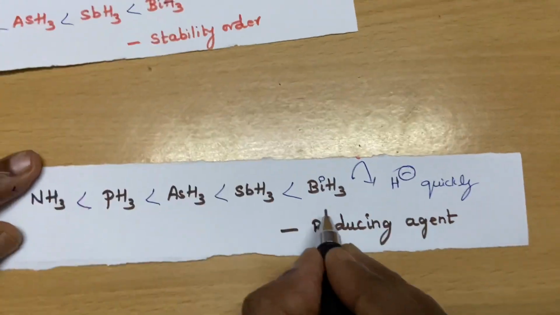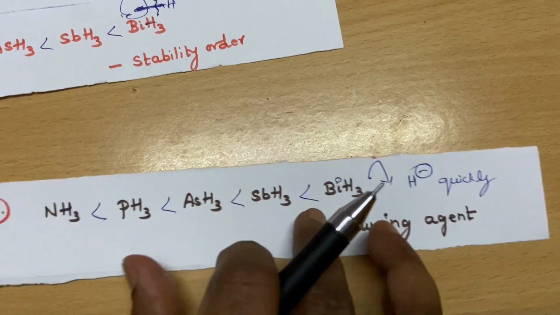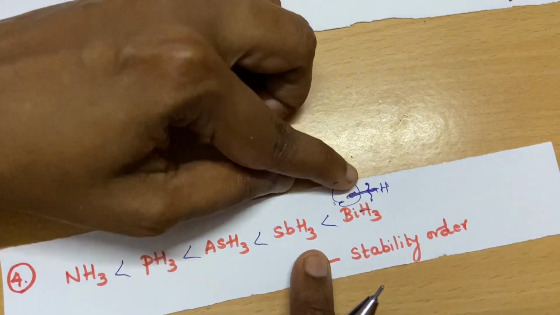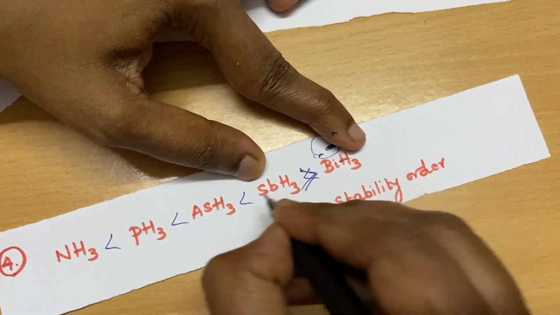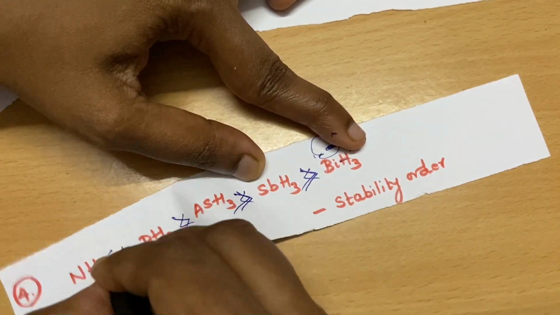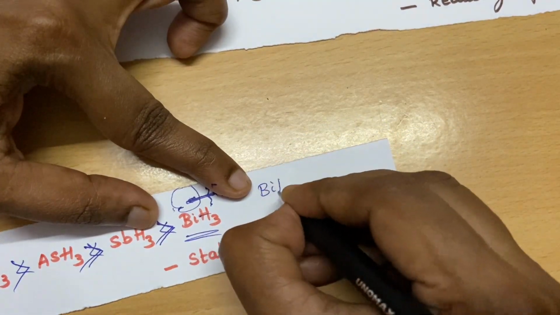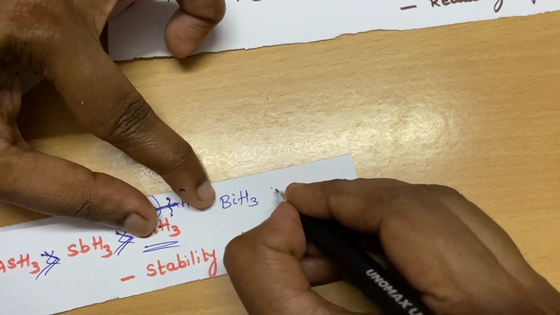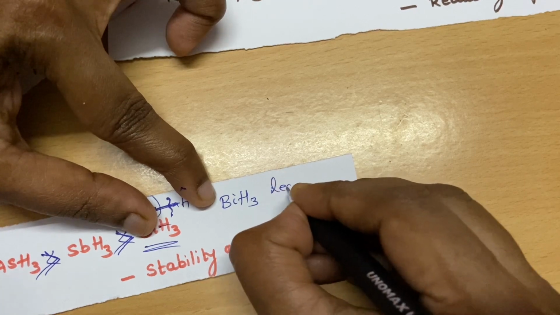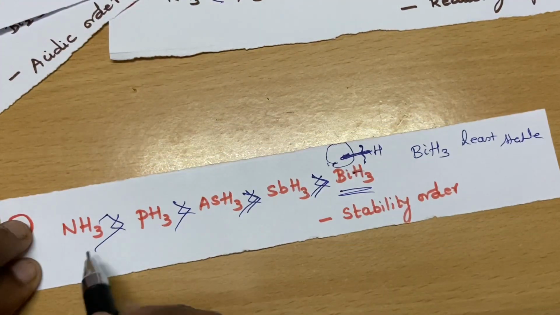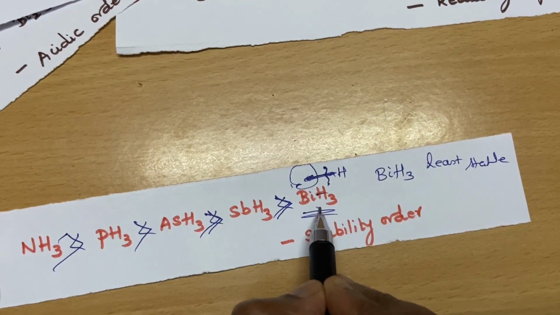Sorry students, in the stability order I made a mistake. In stability order this one can be easily broken, no? So the order is like this, sorry. This BiH3 can be easily broken, so it is the least stable. Sorry, I made a mistake. In the stability order, this is the most stable and this is the least stable.